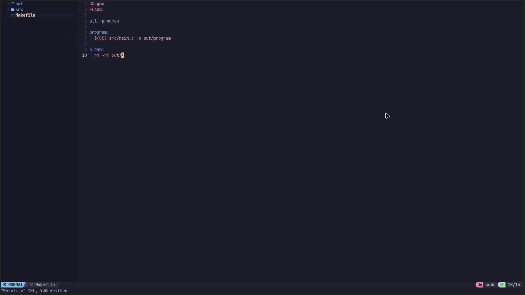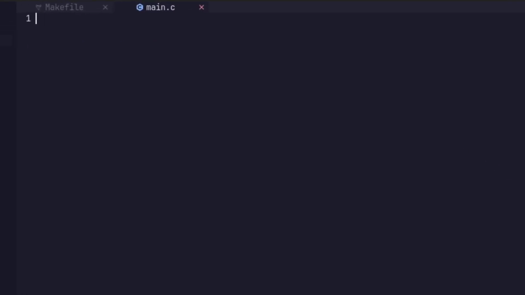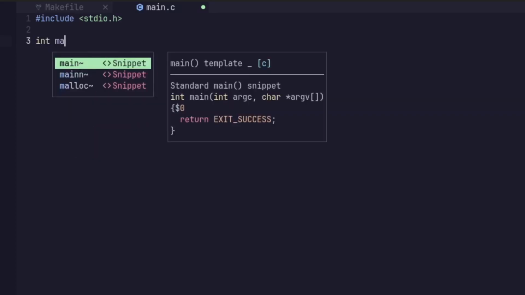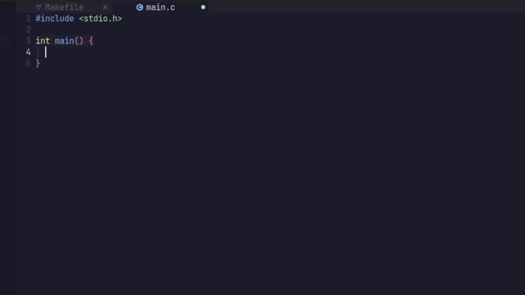I am just going to quickly add a hello world example to the main.c so that we can see the build system working. For this, we are going to #include, and then I like to use angle brackets for system imports, stdio.h. We will drop two lines to separate the includes from the rest. Here we're going to make an int main, brackets, curly brackets.